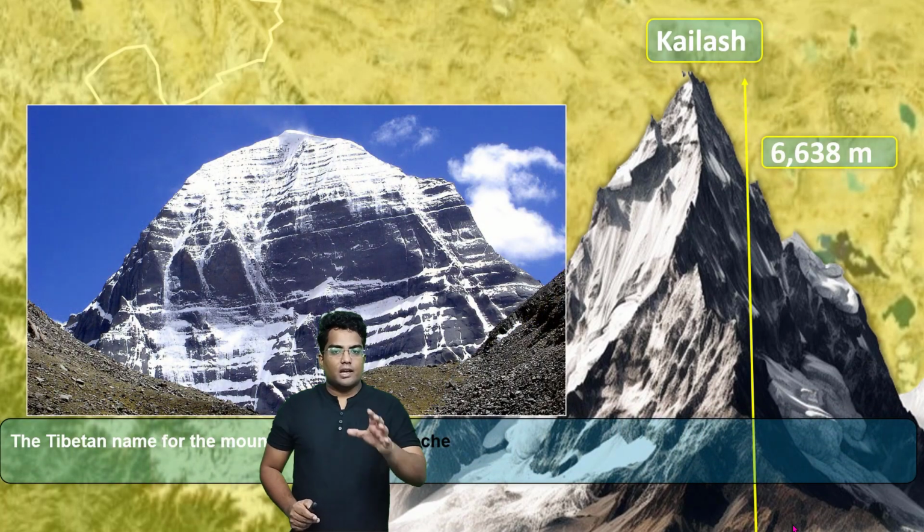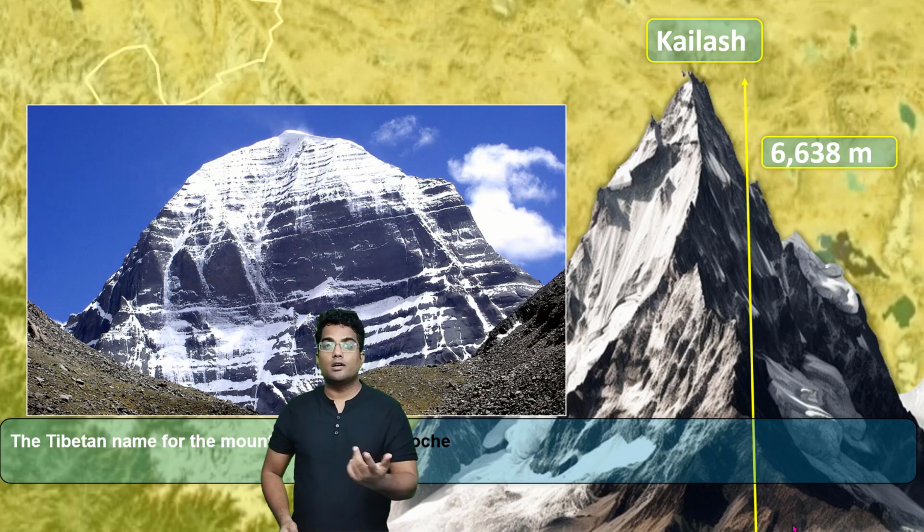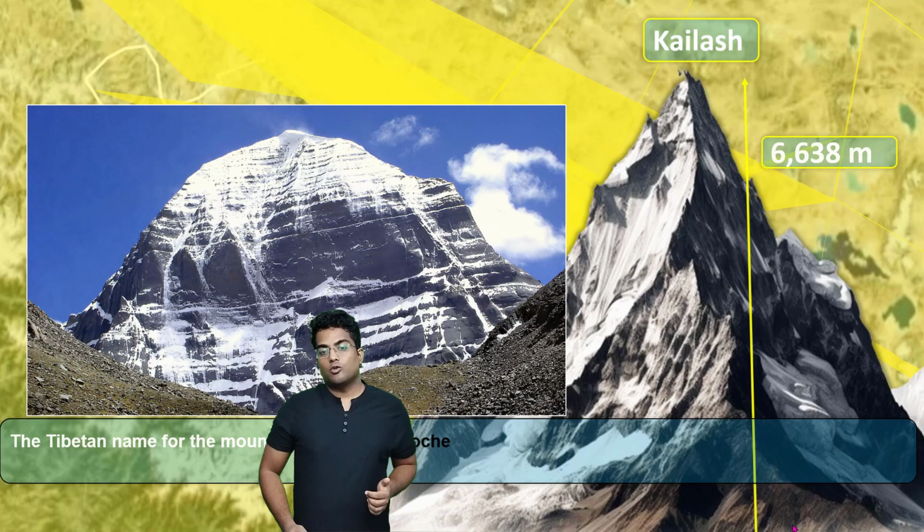So, obviously, since it is located in Tibet, it's given a different name. We Indians know it as Mount Kailash, but the Tibetans call it Gang Rinpoche. Okay, Gang Rinpoche. Now, there are a few more interesting things that you can know of.